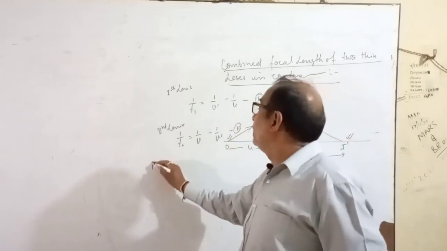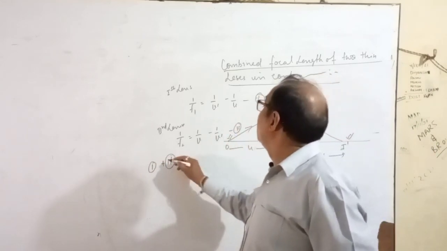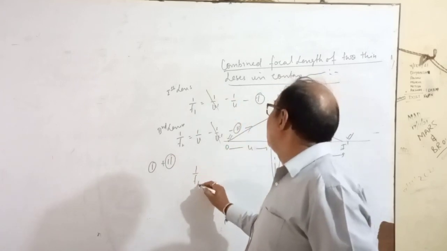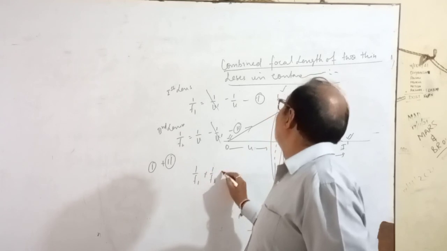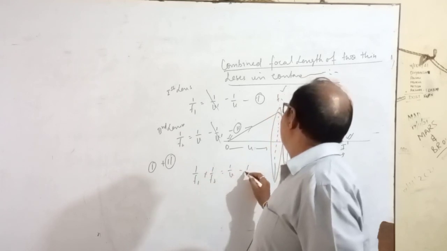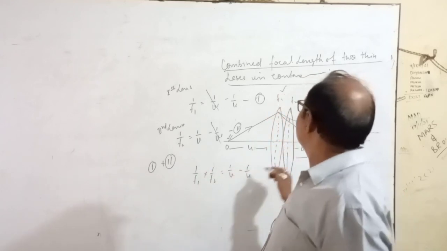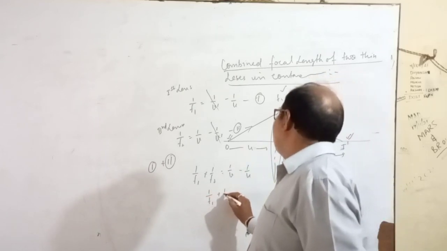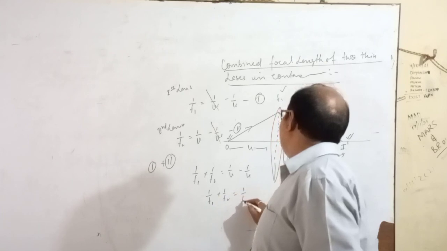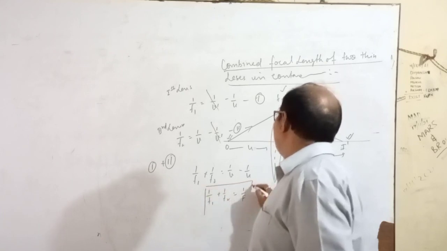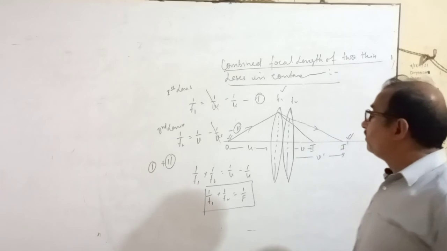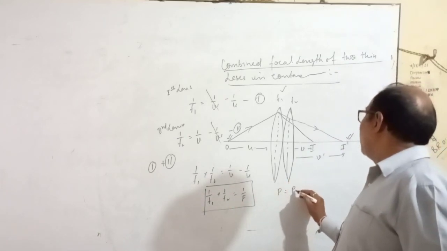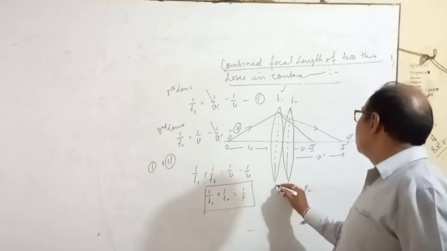Add both of them, first plus second. 1 by v dash cancels, 1 by f1 plus 1 by f2 equal to 1 by v minus 1 by u. What is this? This is the combined focal length. So 1 by f1 plus 1 by f2 equal to 1 by f. This is the formula for combined focal length of lenses in contact. As you know, power is reciprocal of focal length. So P equal to P1 plus P2.